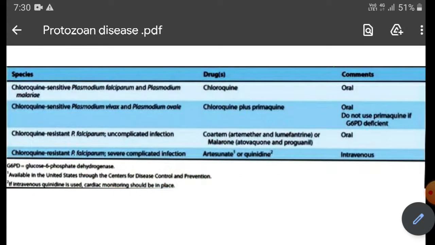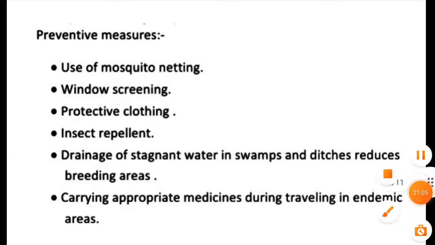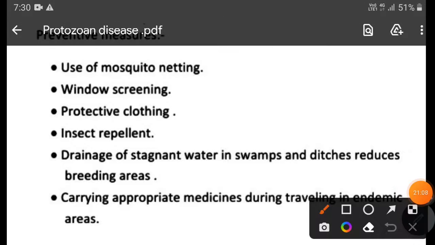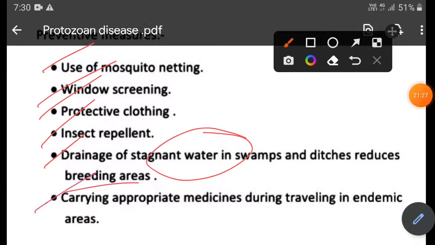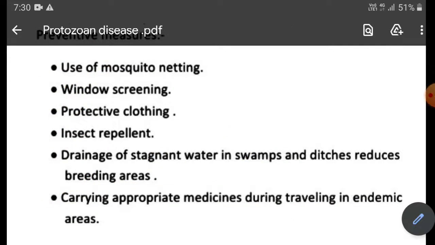Okay, now let's move to the preventive measure part. So we can use mosquito netting, we can use window screening, we can use protective clothing, we can use insect repellents, we can drain out the stagnant water in swamps and ditches, that will reduce the breeding areas. Okay, and carrying appropriate medicine while traveling in endemic areas is also a kind of prevention.